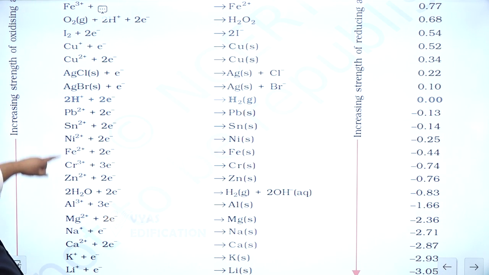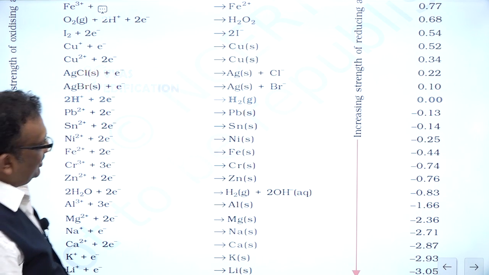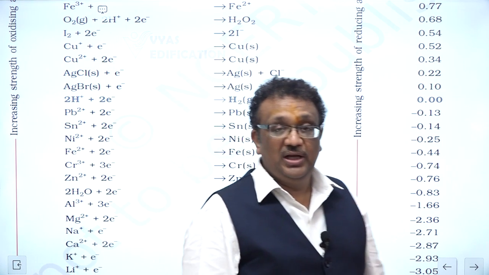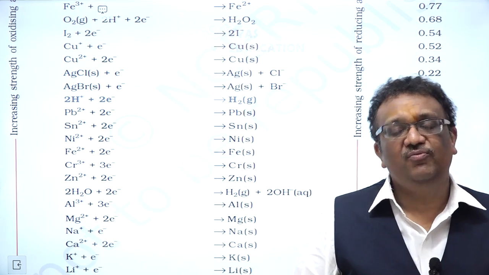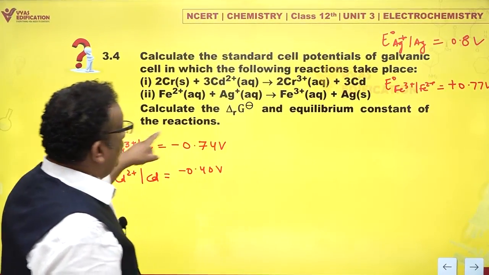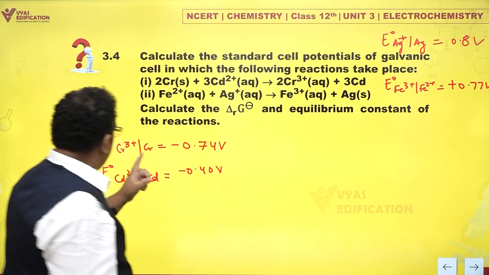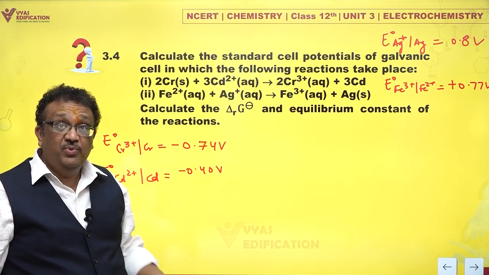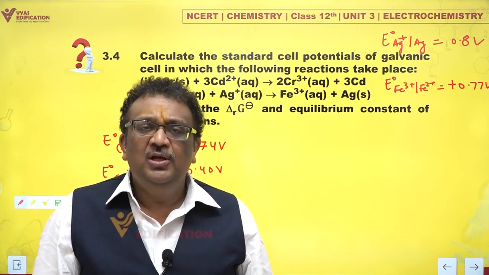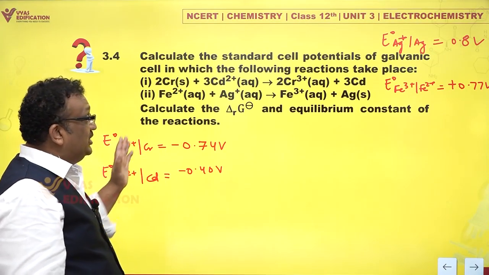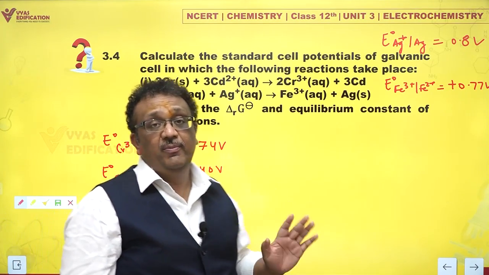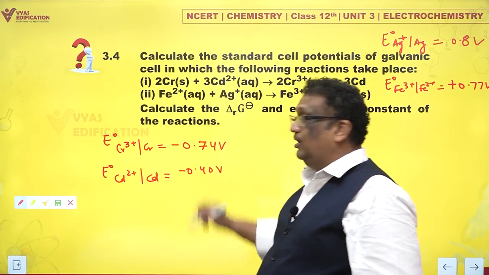And for cadmium, let's see if cadmium is somewhere offered. Otherwise, we would need to find out from a separate source. It doesn't look as if cadmium is included here, but we would need the data on cadmium for the E naught value. But let's solve with what we have. So from that table, we have noted these values: SRP of Ag plus to Ag, ferric to ferrous, Cr3 plus to Cr. Cadmium is missing in that table, so I have taken this value from an independent source. Please note, in absence of this value, you would not be able to solve this problem. This is data which should be given in the question.